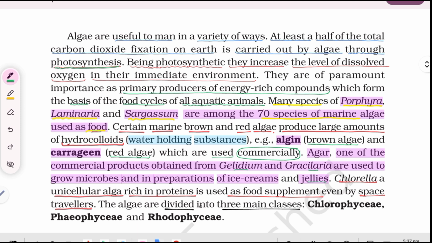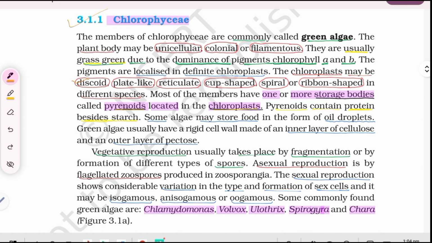The algae are divided into three main classes: Chlorophyceae, Phaeophyceae, and Rhodophyceae. Chlorophyceae. The members of Chlorophyceae are commonly called green algae. The plant body may be unicellular, colonial, or filamentous. They are usually grass green due to the dominance of pigments chlorophyll A and B.